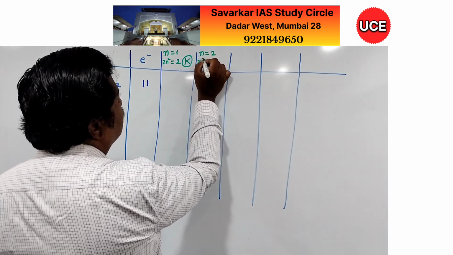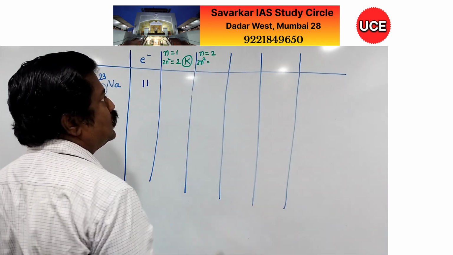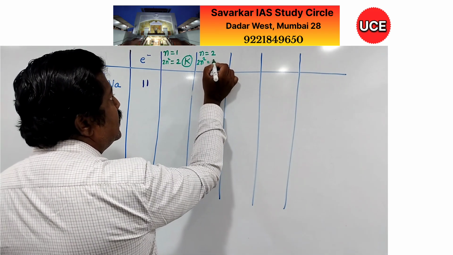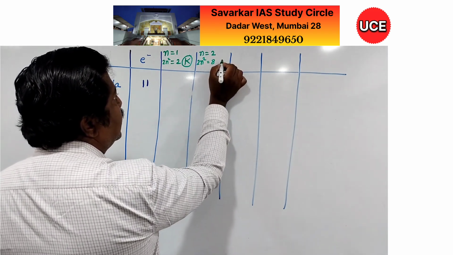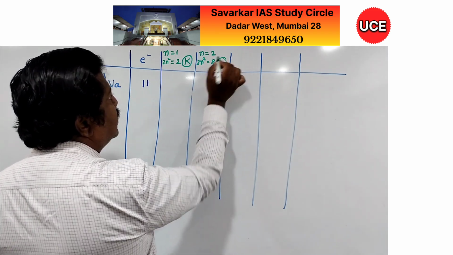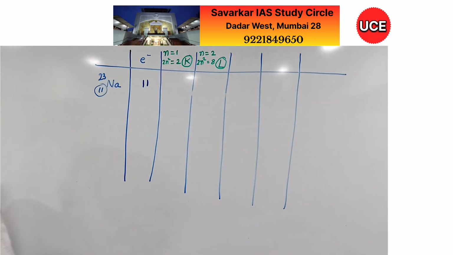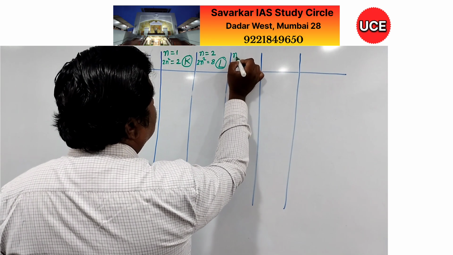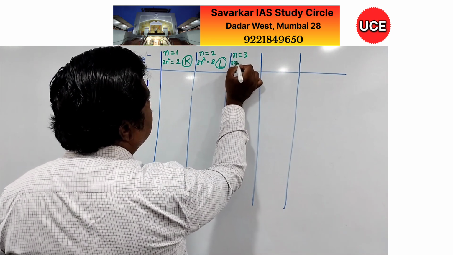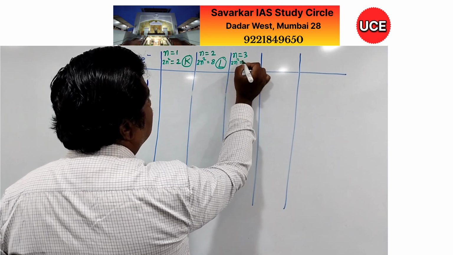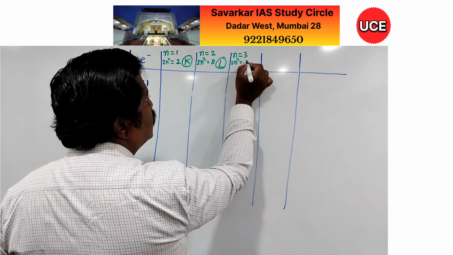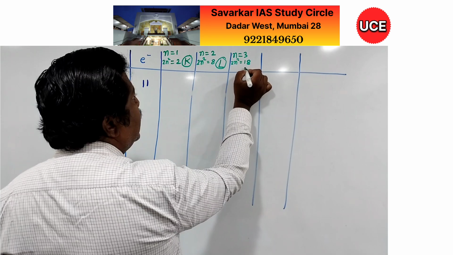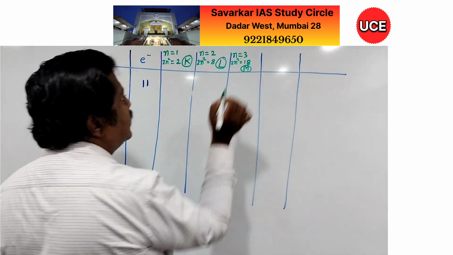So 2n square will be 2 into 2 square. So 2 4s are 8. So here capacity is 8. This shell is denoted by letter L. N equal to 3. So 2n square will be 3 3s are 9, 9 2s are 18. So 18. This is denoted by letter M.